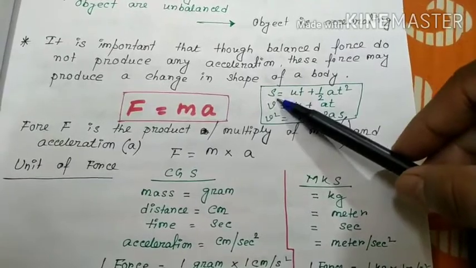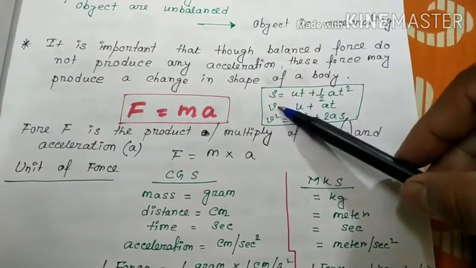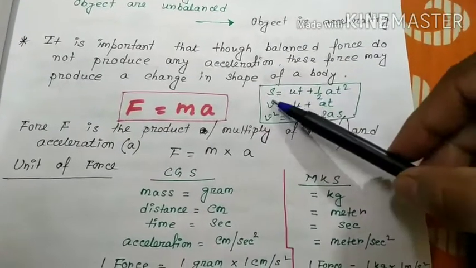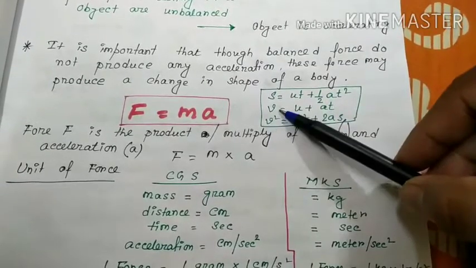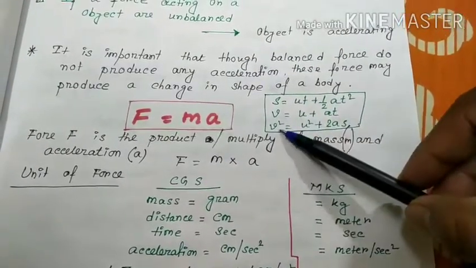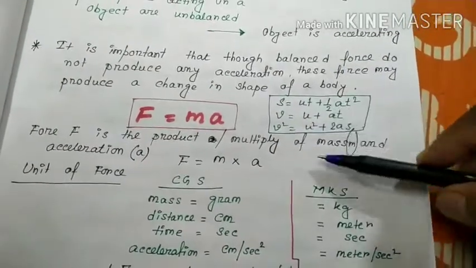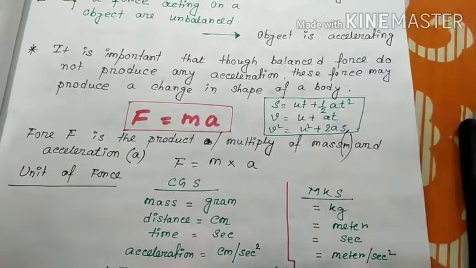Just like S is the distance, U is the initial velocity, V is the final velocity and T is the time. So S is equal to ut plus half at square, V is equal to u plus at, V square is equal to u square plus 2as. Remember these three formulas. These three formulas are very important to solve any mathematical problem, right?